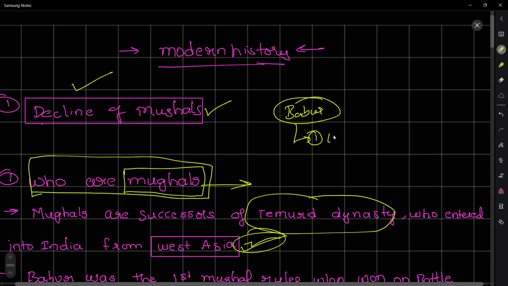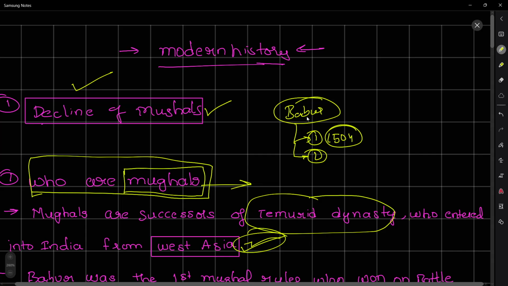He had captured Kabul in 1504, but if Kabul was also conquered by the Mongols, then he needed a refuge site. So the first reason is to find a refuge site, and the second reason is Rana Sanga.